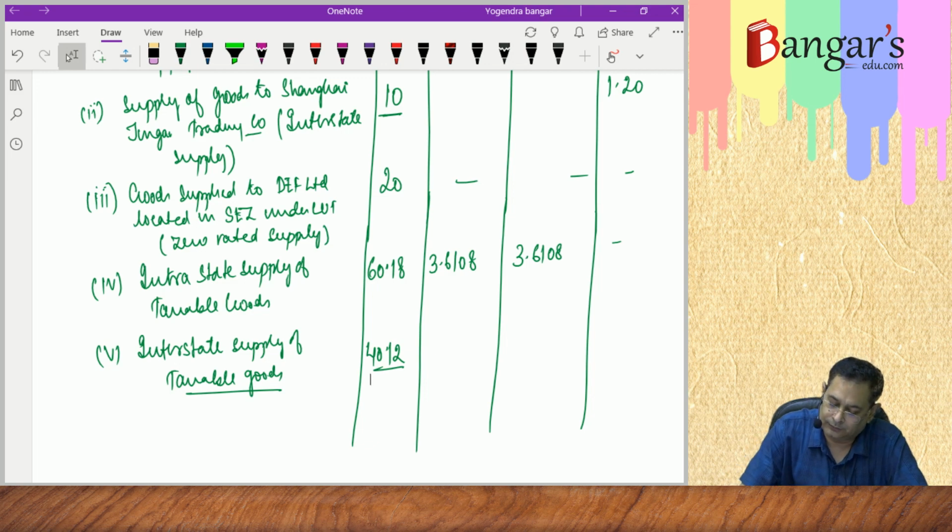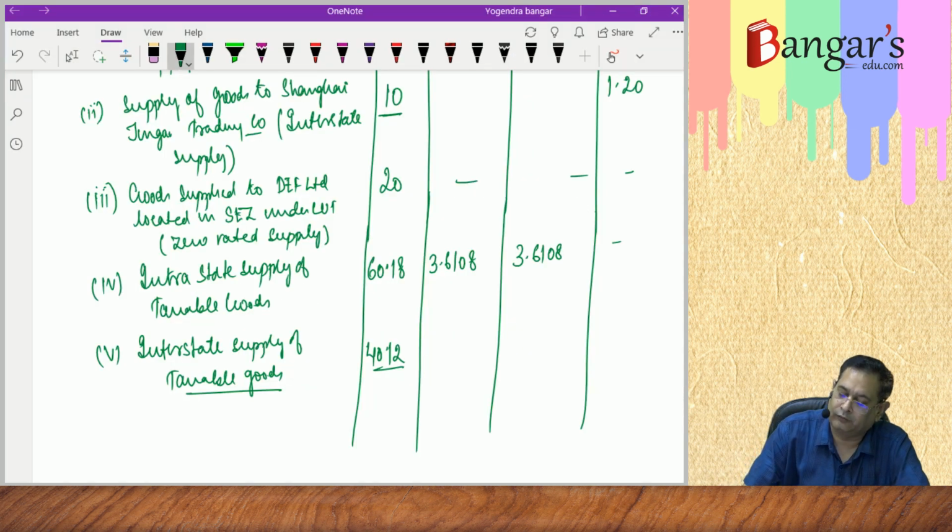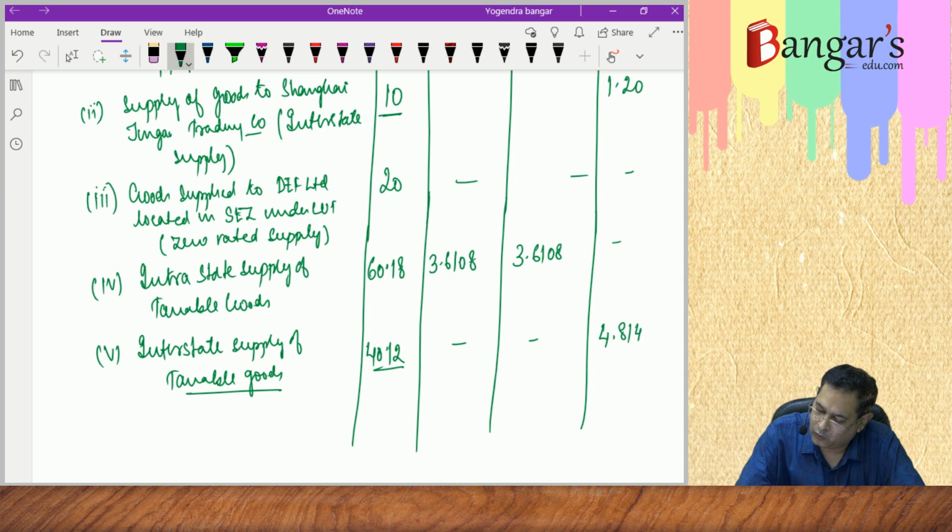And what is the rate? 12% IGST will be levied because it is interstate supply. 40.12 into 12% works out to be 4.814440 crores.